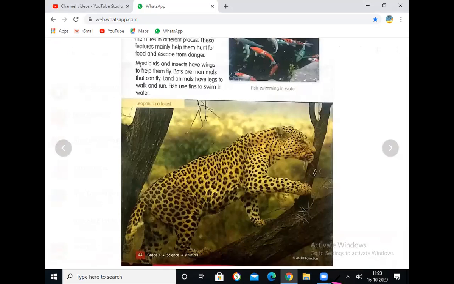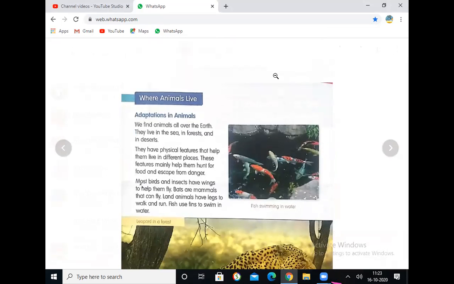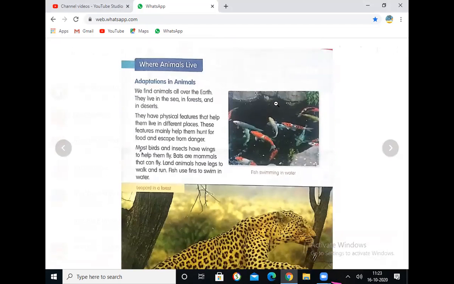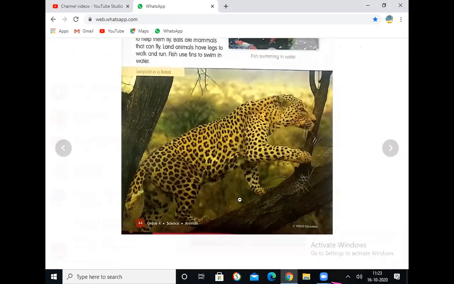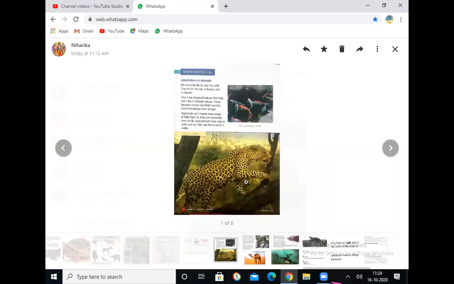Yes, you can see here the tiger and leopard are having four legs. Here you can see the fish which is having fins, which helps to swim in the water. Now when we come to the leopard, you can see the four legs as well as it is having patterns. You can see the hair is in the form of a pattern, yellow and black color pattern, which helps to hide in the grasses. Right. This is about our first topic, that is features of animals.